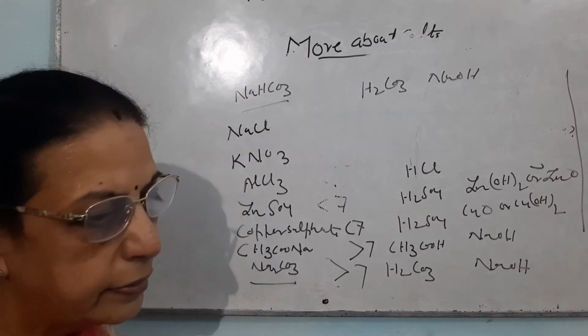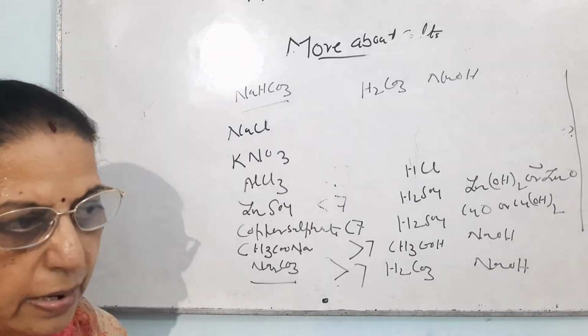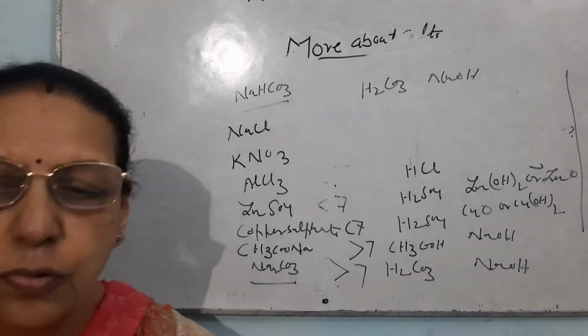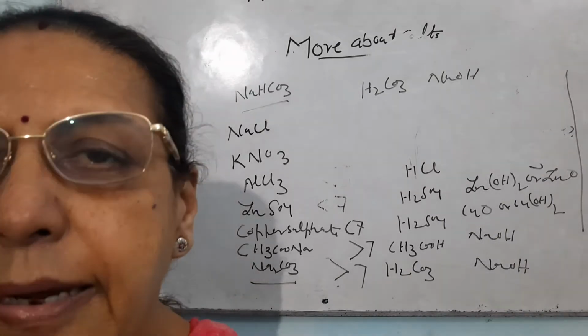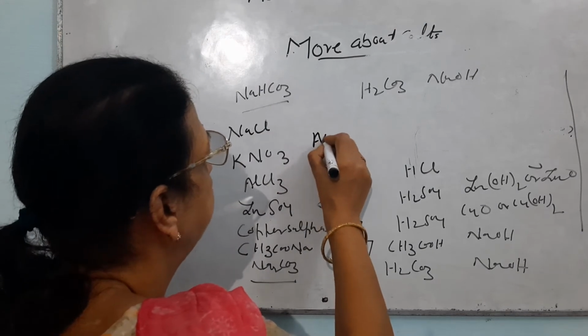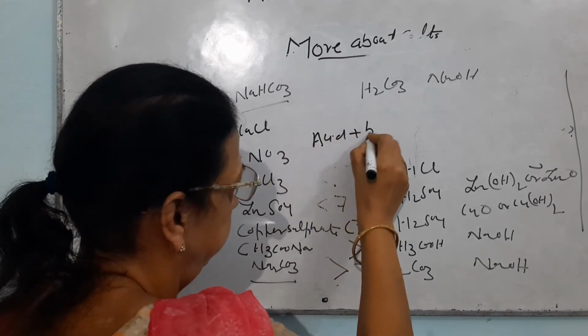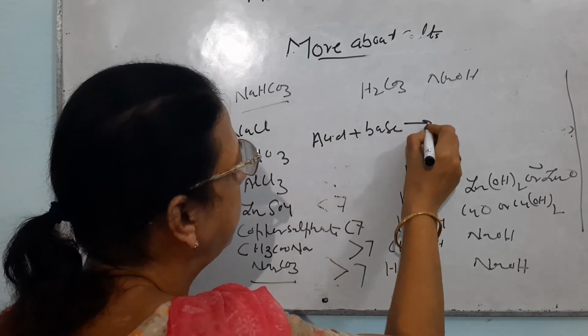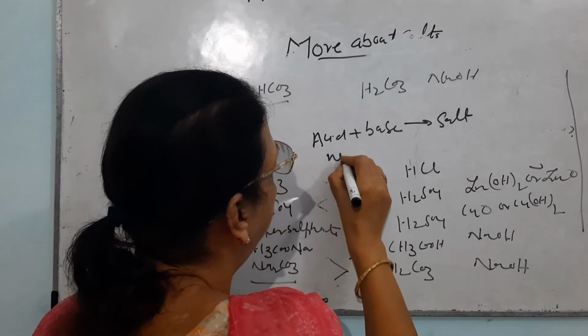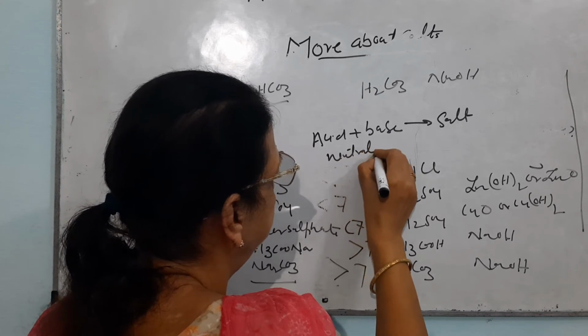Now, there are two reactions which are very popular and where students get confused. The first reaction is the reaction of acid with base. Acid and base combine together to give salt, and this is called a neutralization reaction.